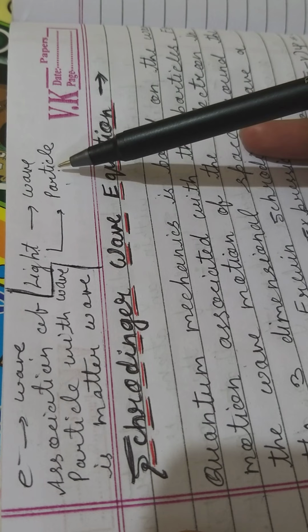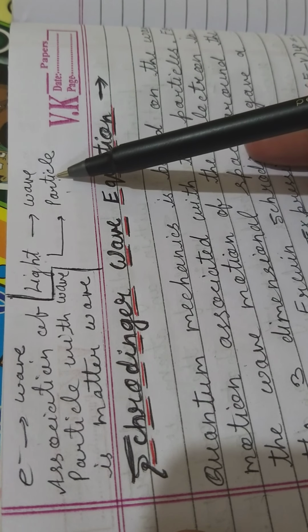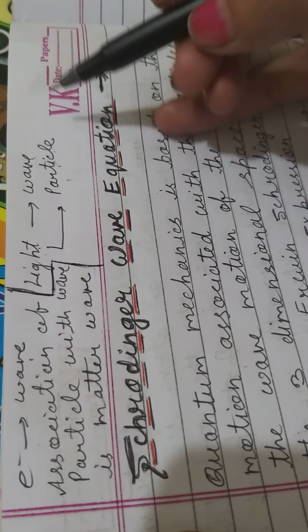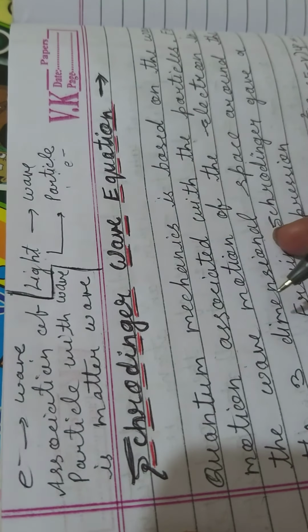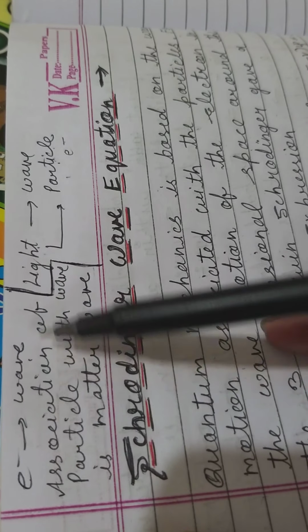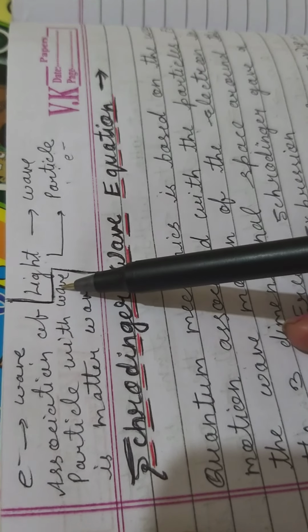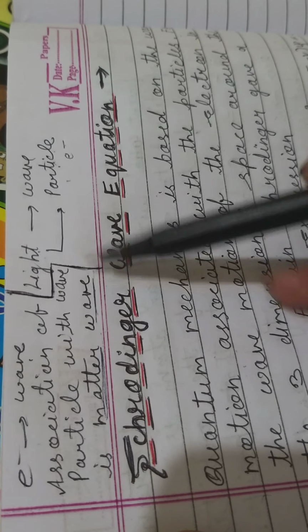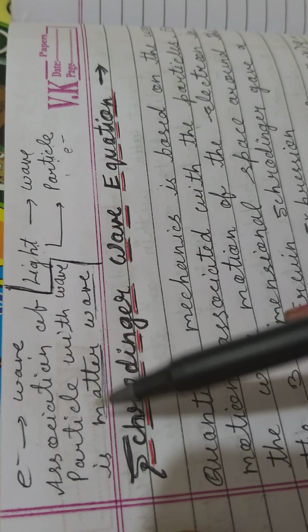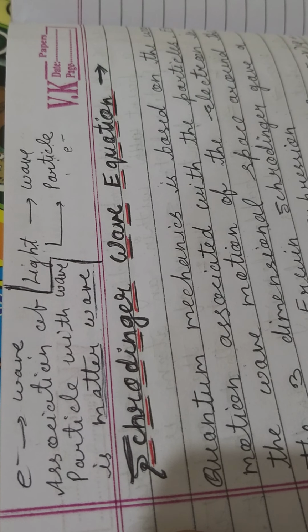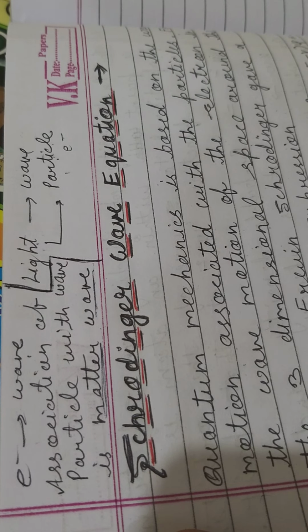So it is possible that a particle can also behave as a wave, and the particle may be an electron. The association of a particle with a wave is called matter wave, that we must know. So in the Schrodinger wave equation, we have to study about the matter wave.